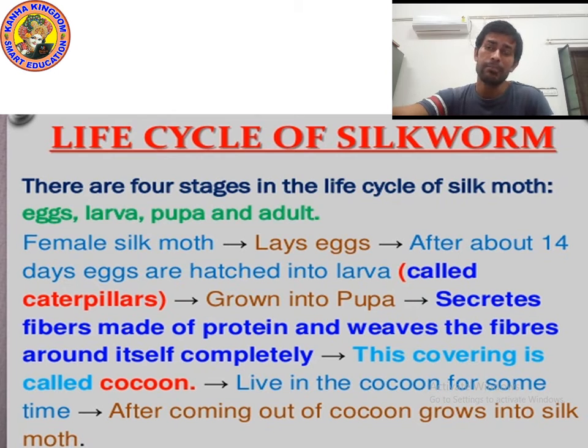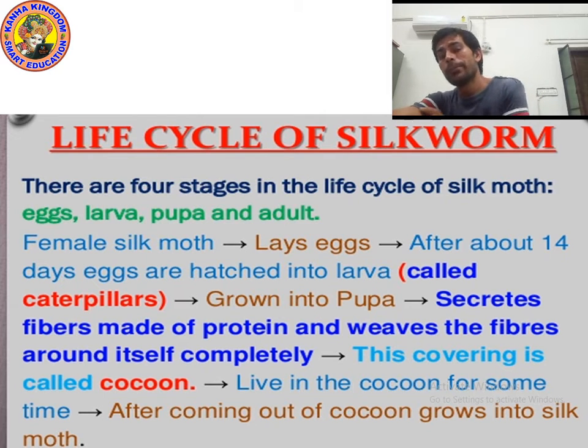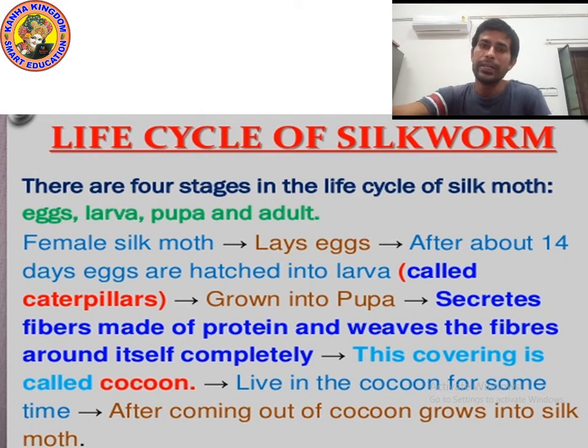Then after some days it becomes a pupa. Yes, it grows into a pupa. Then it starts releasing fiber made of protein. Release means secrete. Then it secretes fibers made of protein and weaves the fiber around itself completely, and this covering is called a cocoon.